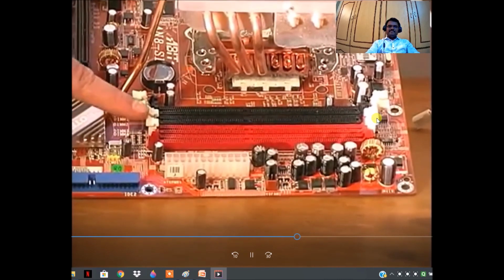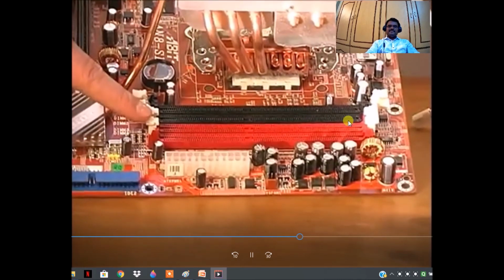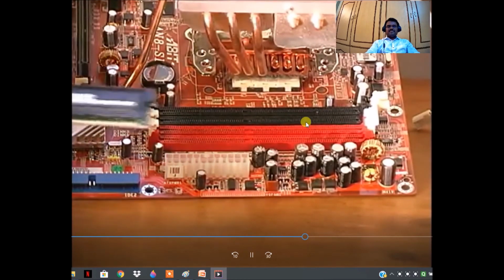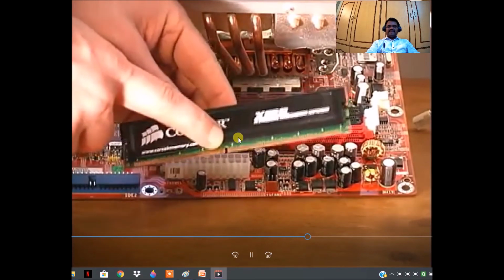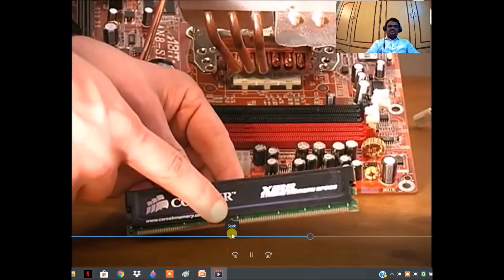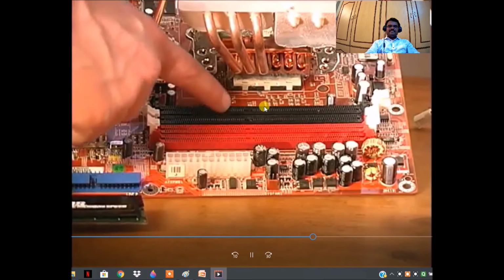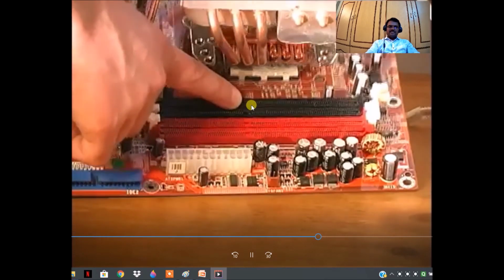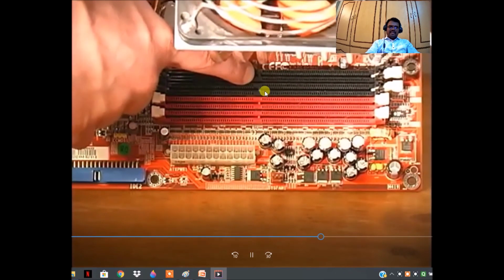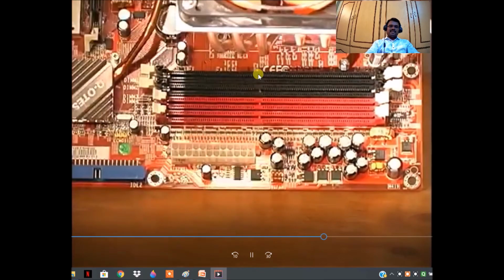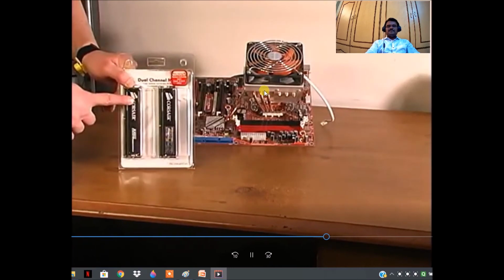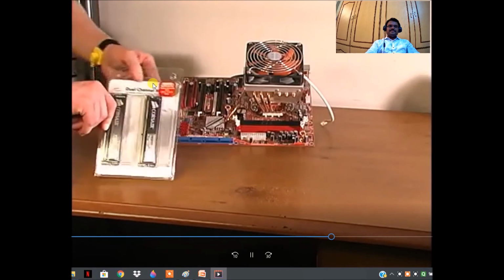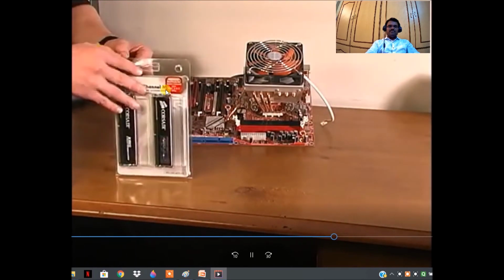We have to properly install the RAM wherever we want. So we have to check in which slot we have to install the RAM. Based on the notch on the RAM module, we have to insert, and we have to check the notch. The notch on the RAM slot on the motherboard and the notch on the RAM module must match, and these are the new RAMs, and we have to remove them carefully from the packet.